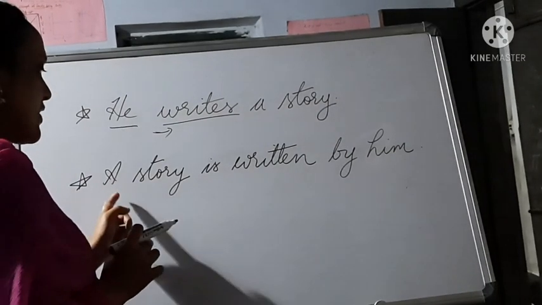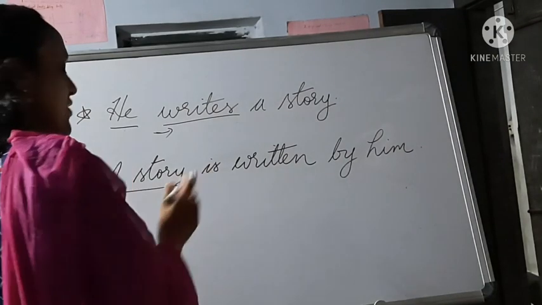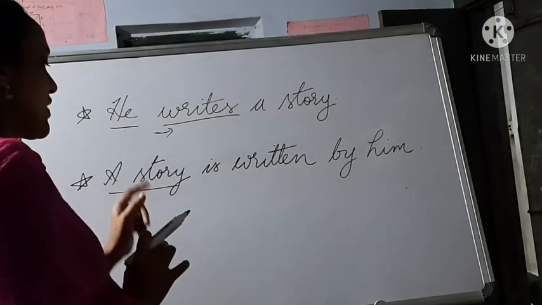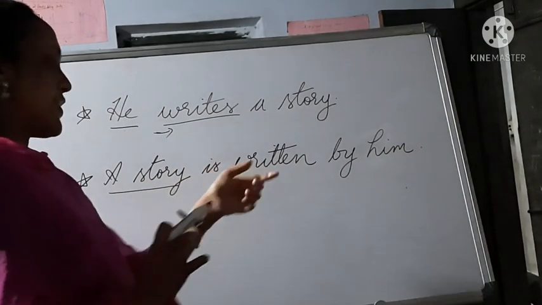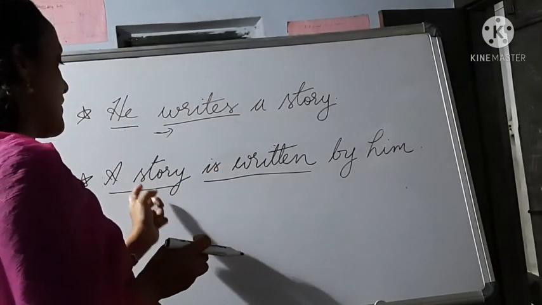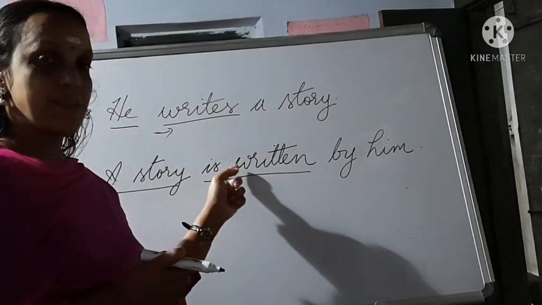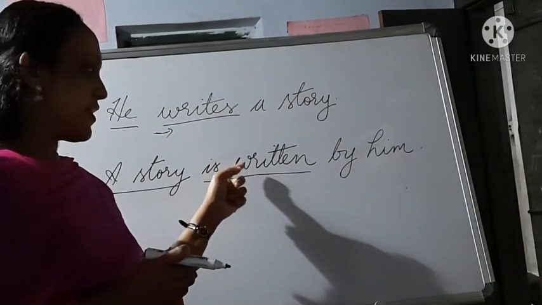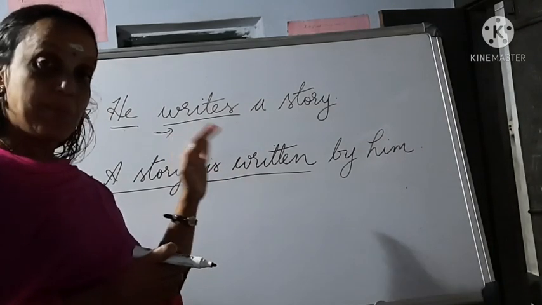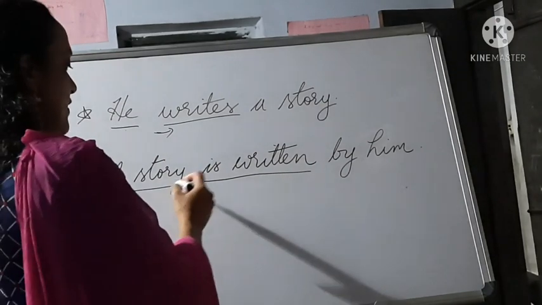Next one, a story is written by him. Here we can consider a story as the subject. Really it is the passive subject. Why? Because is written, that is the action or that is the verb. This subject is only receiving the action, not doing or performing the action. So that is the difference.